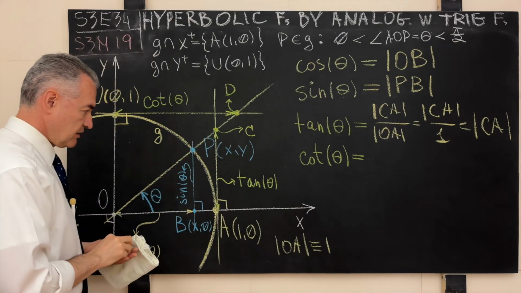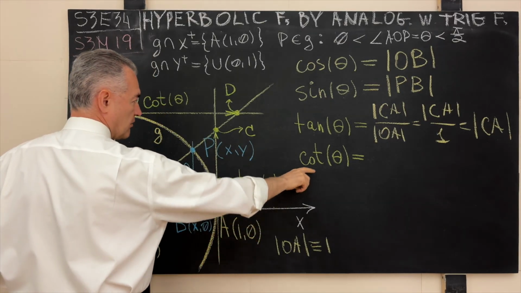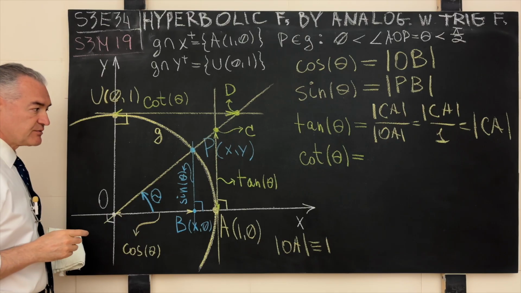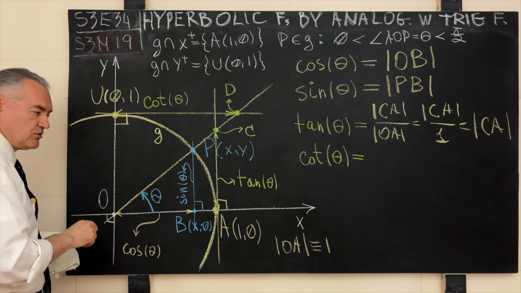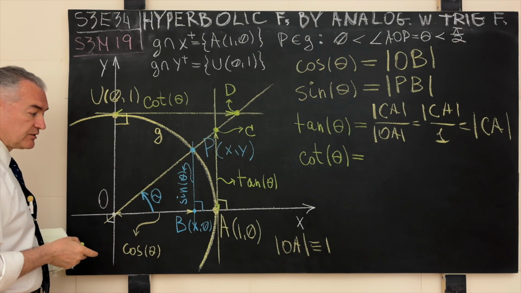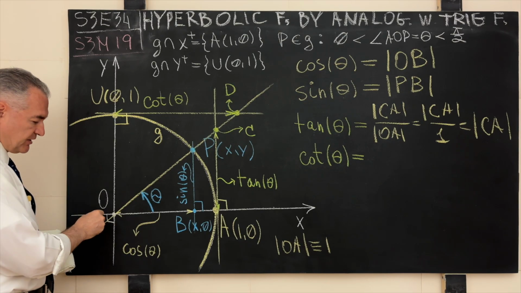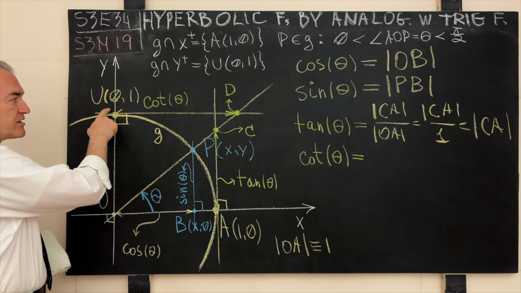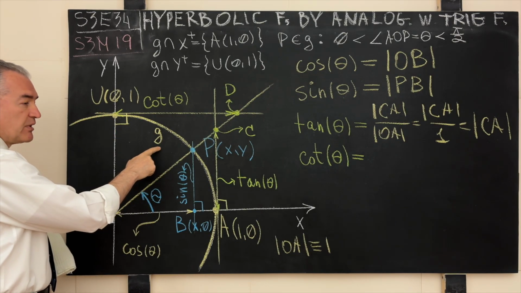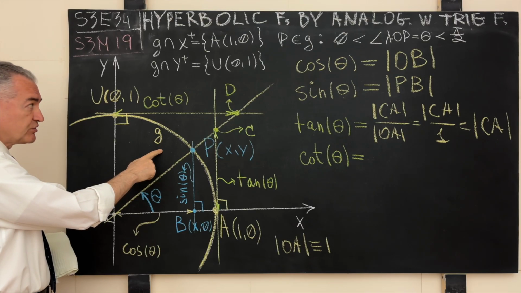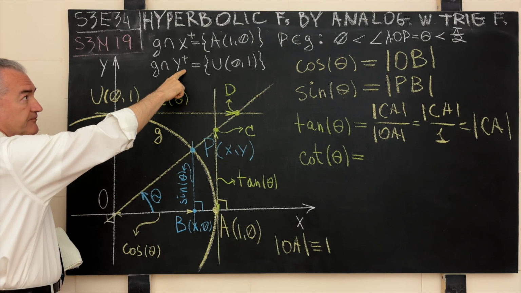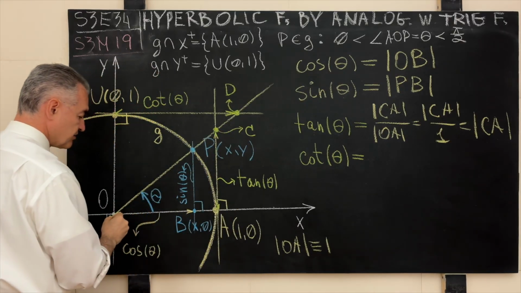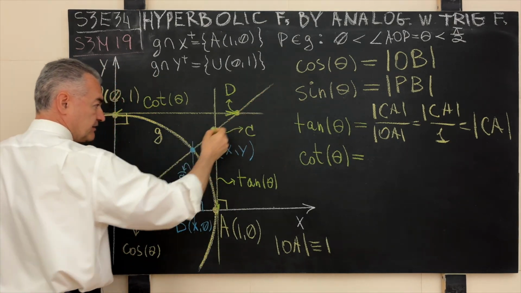and this will be the line segment CA. And finally, for the trigonometric function of cotangent, we come up with a similar geometric interpretation, but this time we will need to make an intermediate step and recall the theorem from, let's say, Euclid's Elements, book number 1, where Euclid proves that if we have two parallel straight lines, and here such two parallel straight lines are the x-axis and another tangent to the generating curve G, but this time through the point where that generating curve intersects the positive branch of the y-axis, the point U.